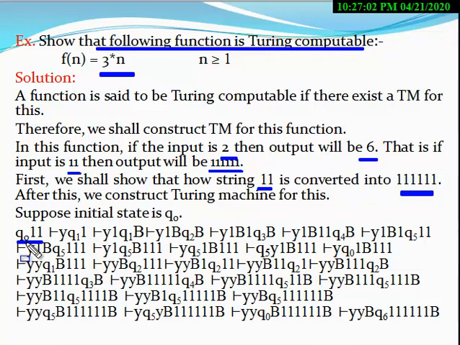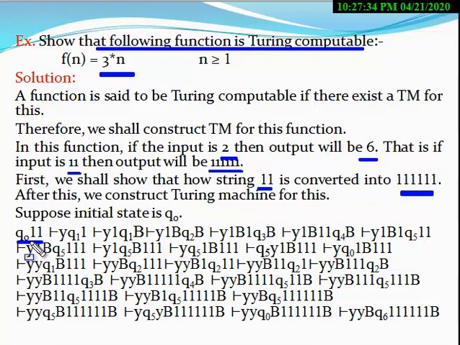The logic we are going to use is: first you have to remove the first 1. After removing, you go to the right end, and after reaching the right end, you copy 3 ones.